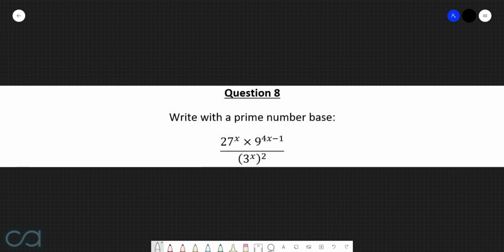Question 8. Write with a prime number base. 27 to the power of x times 9 to the power of 4x take 1 all over 3 to the power of x all to the power of 2. Okay, so the fraction that we're working with here is the following. 27 to the power of x multiplied by 9 to the power of 4x take 1 all over 3 to the power of x all to the power of 2.